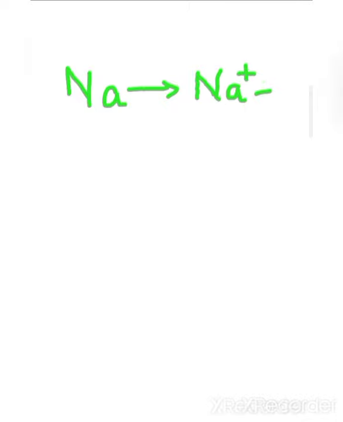At first, we will discuss normal valency, just like sodium. Na has one electron in its valence shell and it donates one electron from its valence shell, and we all know that sodium is monovalent.